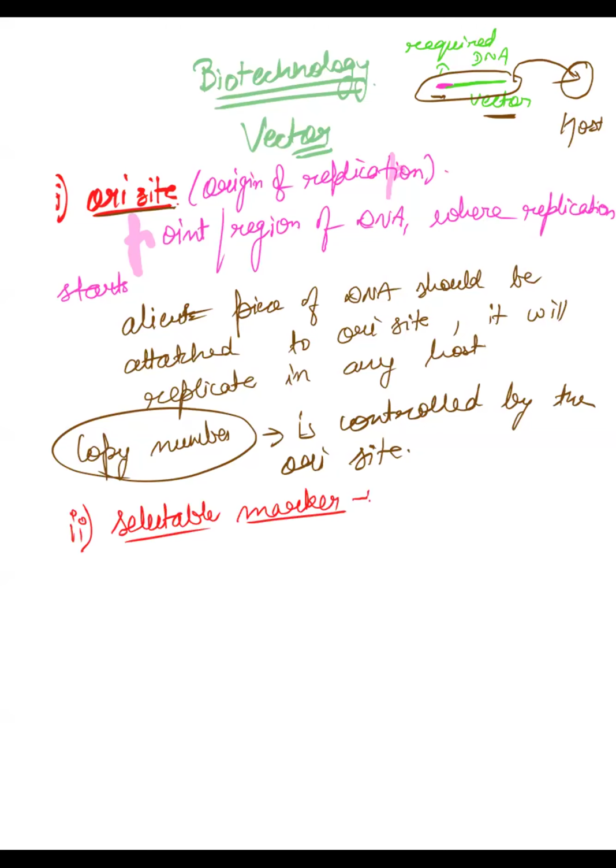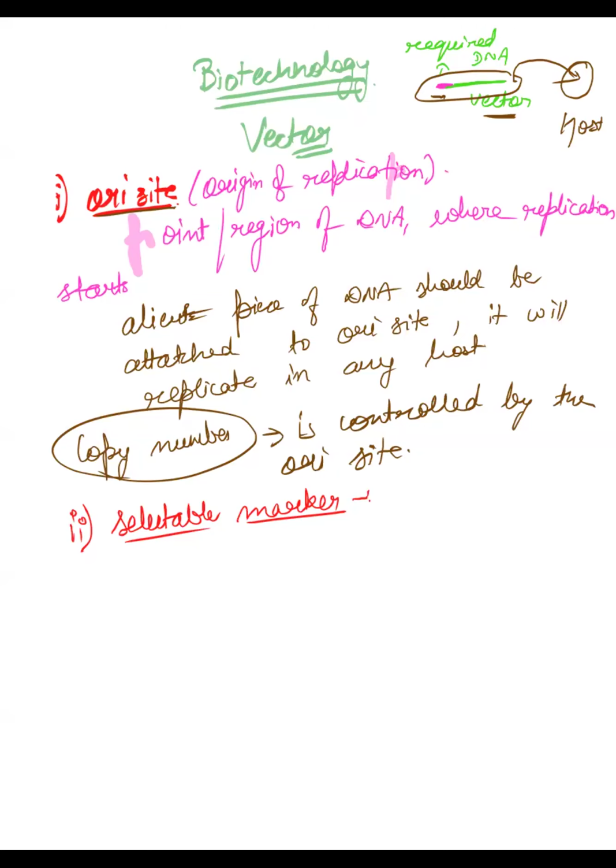Now what is selectable marker? It is a part of DNA. ठीक है, inside the vector, it is that part of DNA that help you to identify whether you have a transformant or you do not have a transformant. ठीक है, so what actually is transformant? ठीक है, देखो, we do not know whether our required DNA has been attached to vector or not. You cannot just see and tell whether they both have been attached or not. So you want to separate the transformants from non-transformants.